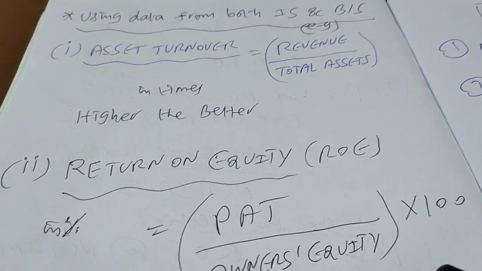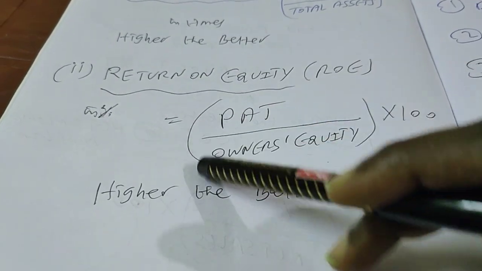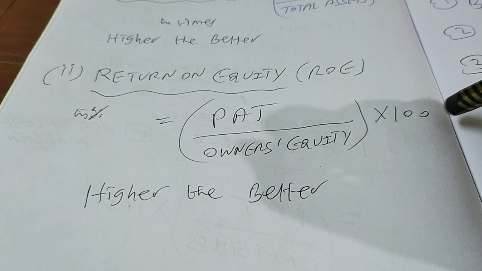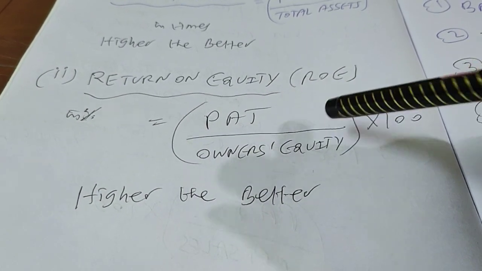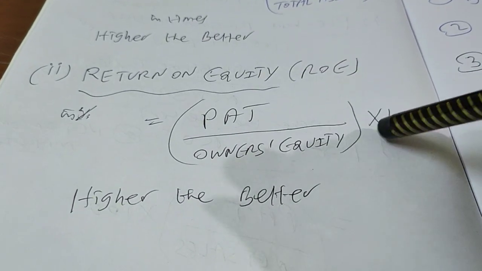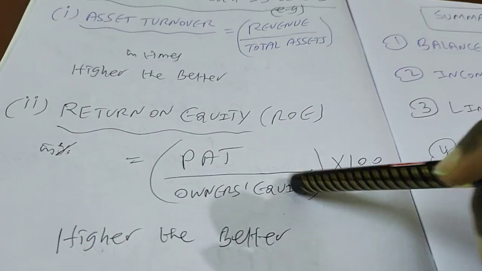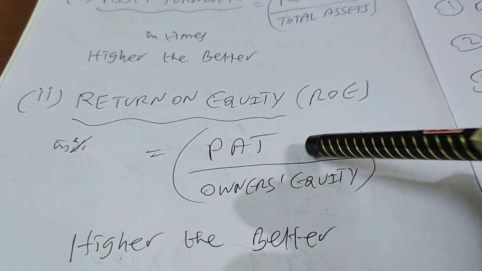The next one is return on equity, ROE. It is expressed in percentage. The formula is PAT divided by owner's equity multiplied by 100. PAT is nothing but your net income in rupees, divided by owner's equity in rupees, multiplied by 100. Higher the better. For every 100 rupees of owner's equity, how much profit are you generating from the business is the question you are answering.